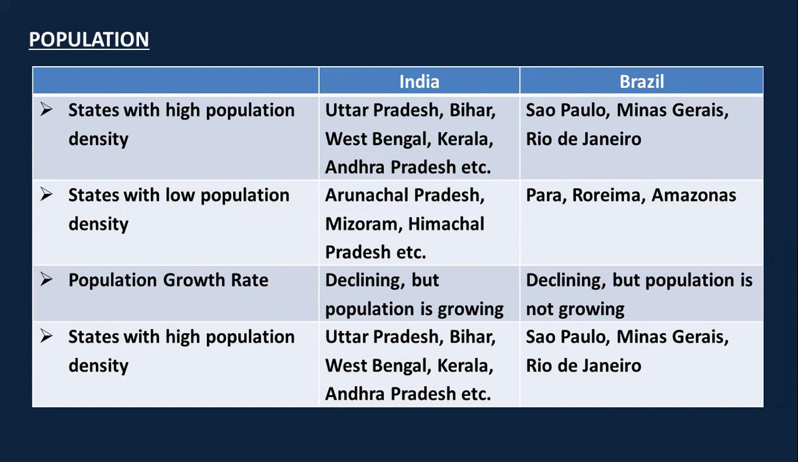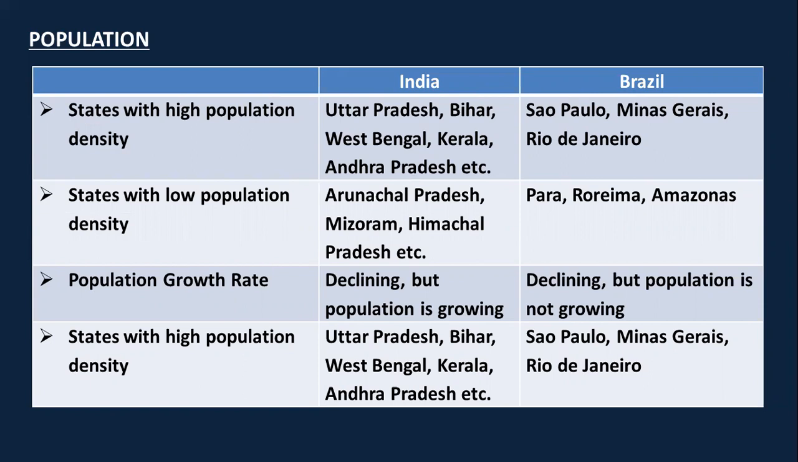Low population density is found in Arunachal Pradesh, Mizoram, Himachal Pradesh. The growth rate of India, although is declining, the population is still growing. मतलब जो रेट है जिस पे वो बढ़ रहा था, मल्टीप्लिकेशन जितने स्पीड में हो रहा था वो कम हो गया है, फिर भी पॉपुलेशन तो ऑफ कोर्स बढ़ने ही वाला है.